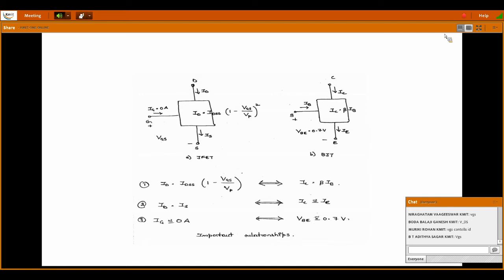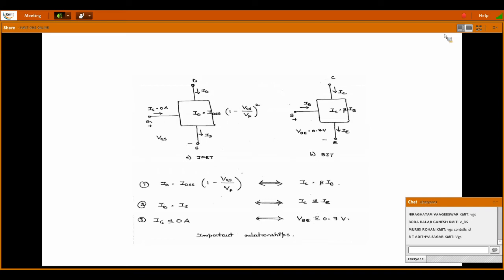And here also, 3 terminals: gate, source and drain. In the drain current, the direction you can see is the conventional current direction, and the gate current is taken as 0 amps because initially there is no gate supply.